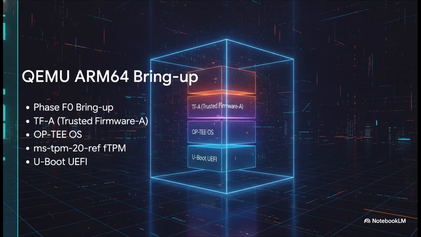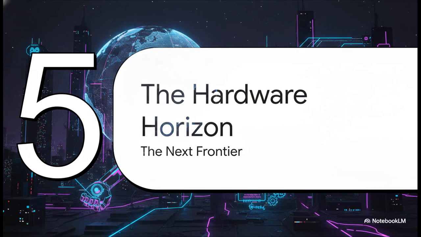To gear up for real hardware, the team executed Phase F0, which is a QEMU-simulated ARM64 bring-up. They successfully built a simulated boot chain that brings up a yubiOS-owned firmware TPM. This stack includes Trusted Firmware-A managing secure world transitions, the OP-TEE secure operating system, Microsoft's reference TPM 2.0 running as a trusted application inside that secure world, and finally an open-source U-Boot bootloader. They are literally simulating total ownership of the lowest level firmware. It's wild. All right, Section 5, the hardware horizon, the next frontier.